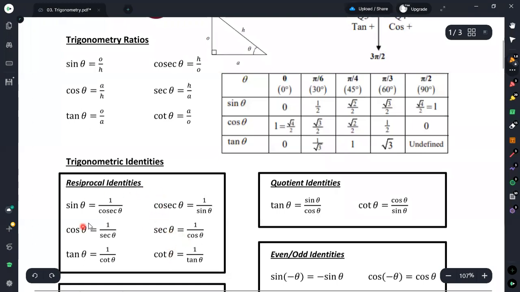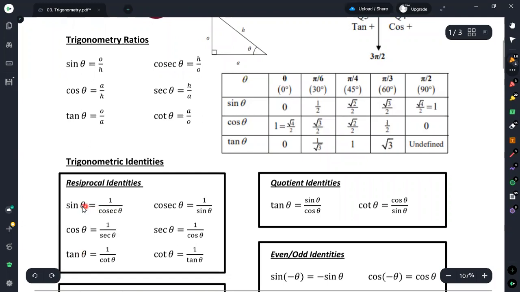If you know the value of cosec theta, sec theta, and cot theta, by taking the reciprocal you can obtain the trigonometric ratios sine theta, cosine theta, and tan theta respectively. Therefore, in both ways you can obtain these reciprocals.